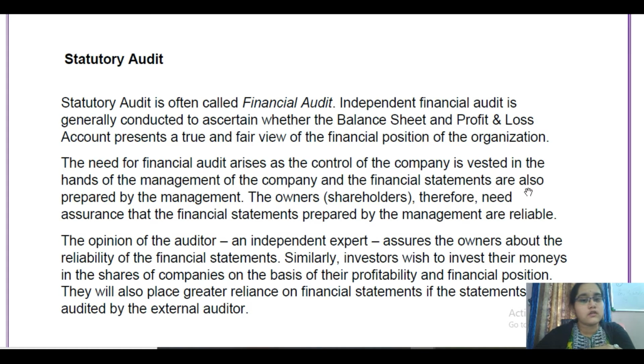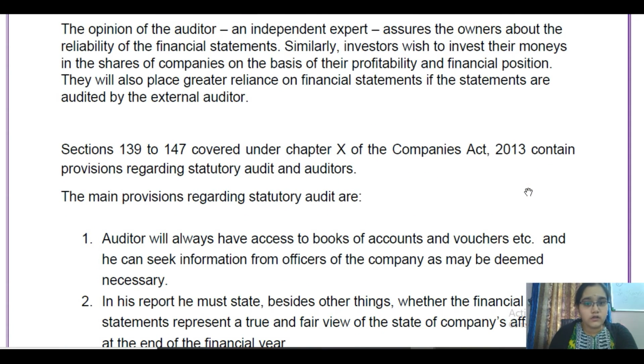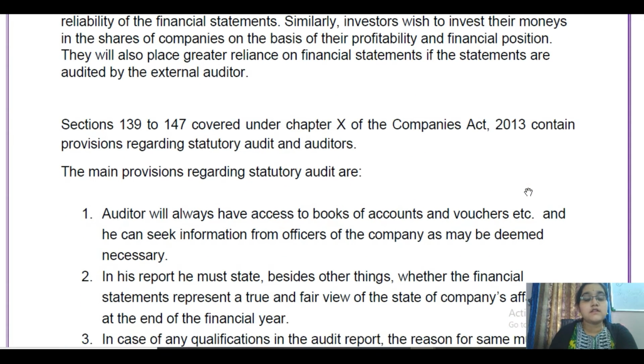So who does this? A chartered accountant is an independent expert who will be doing this statutory audit for the company, and he is called external auditor or statutory auditor. And sections 139 to 147 of the Companies Act 2013 cover the provisions regarding statutory audit and the auditors.